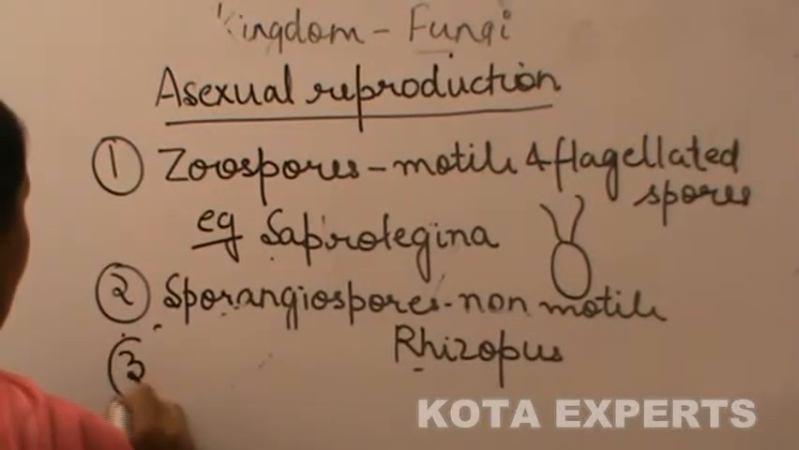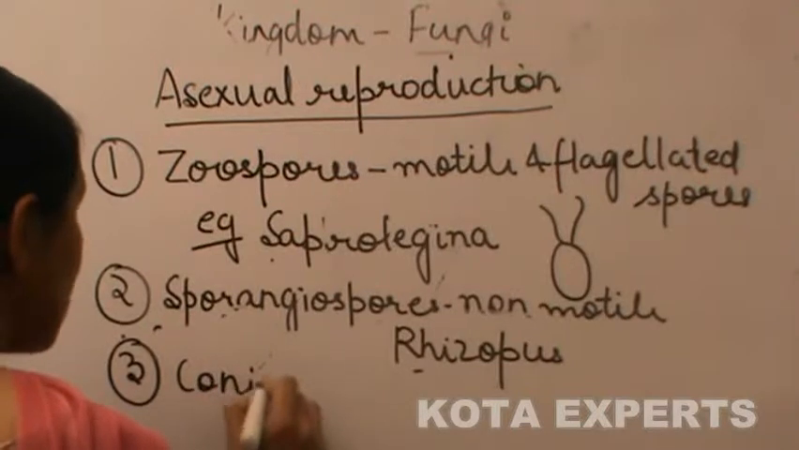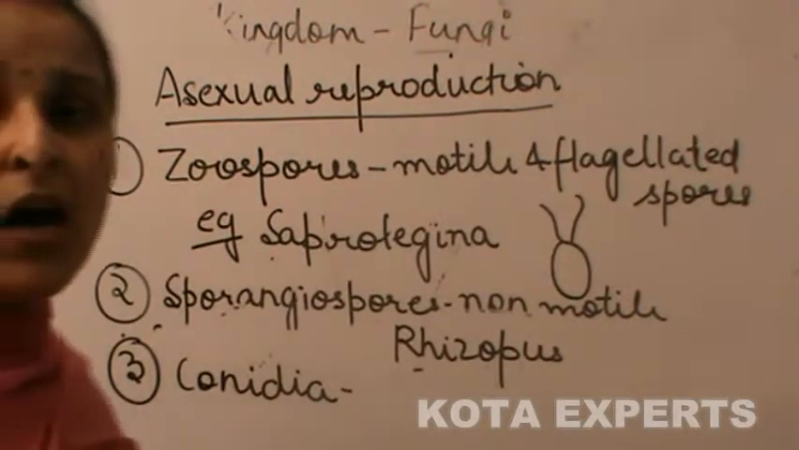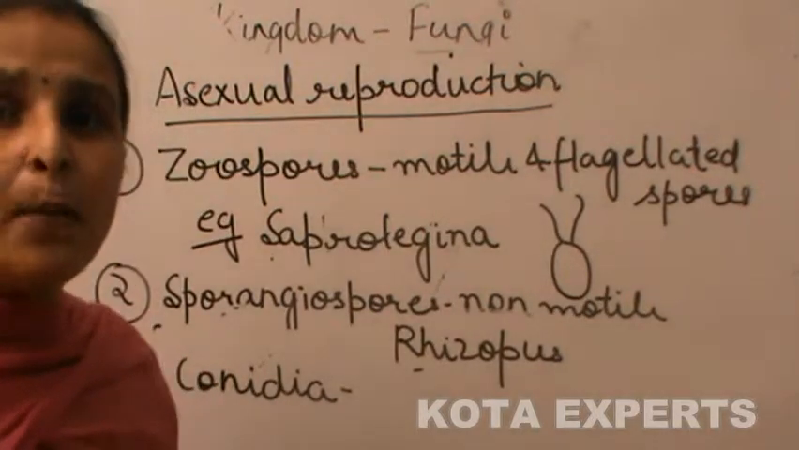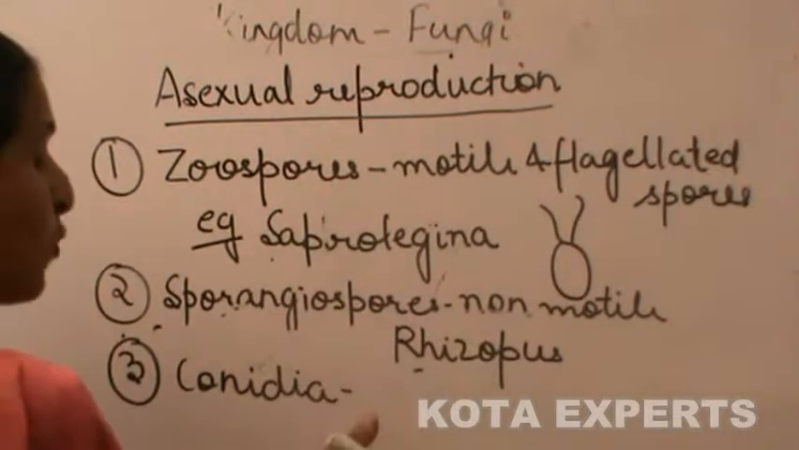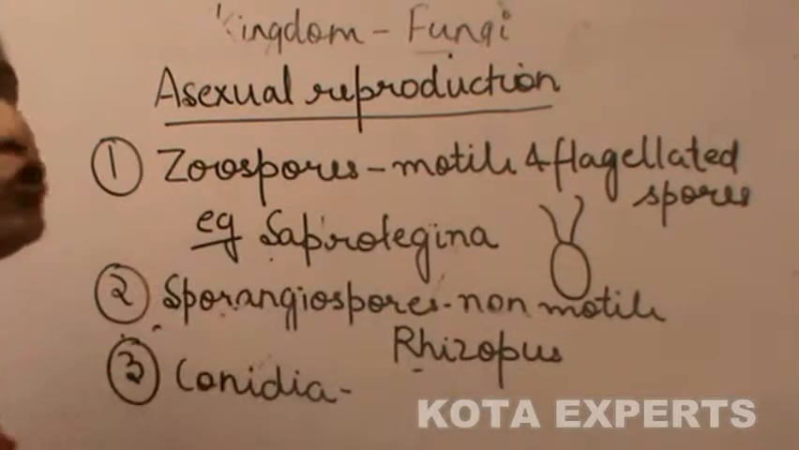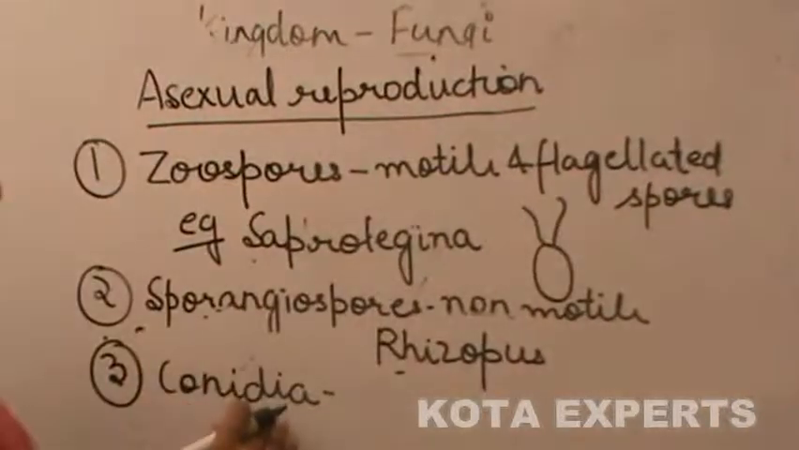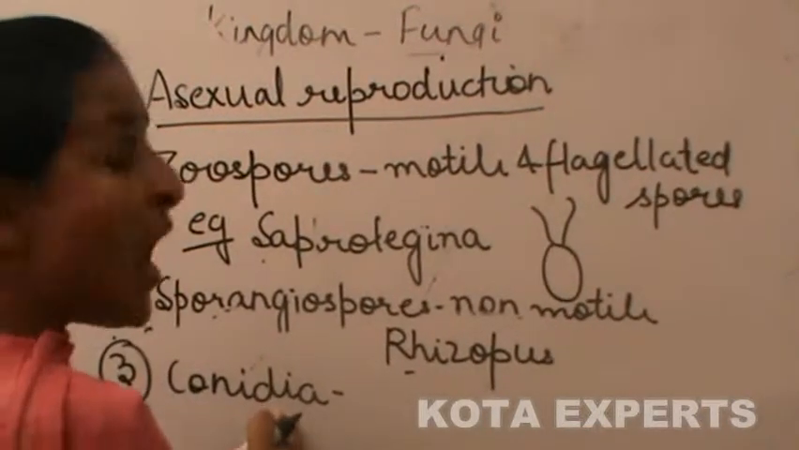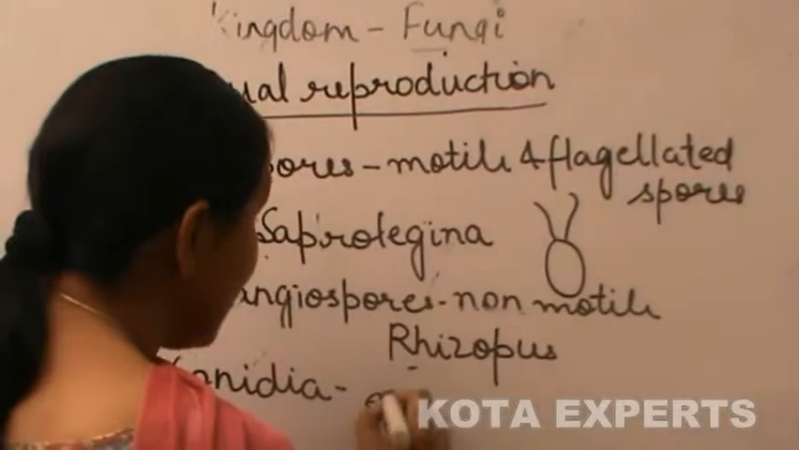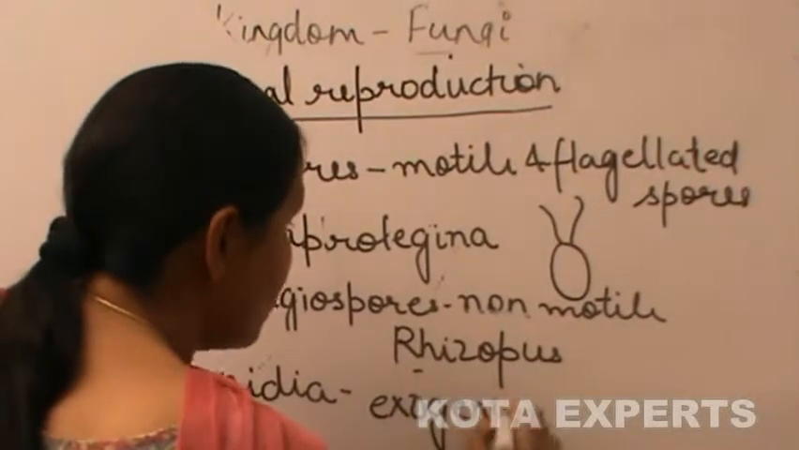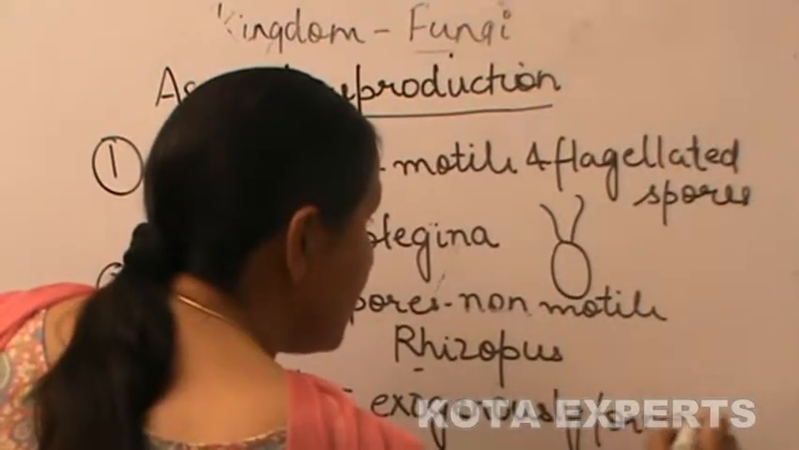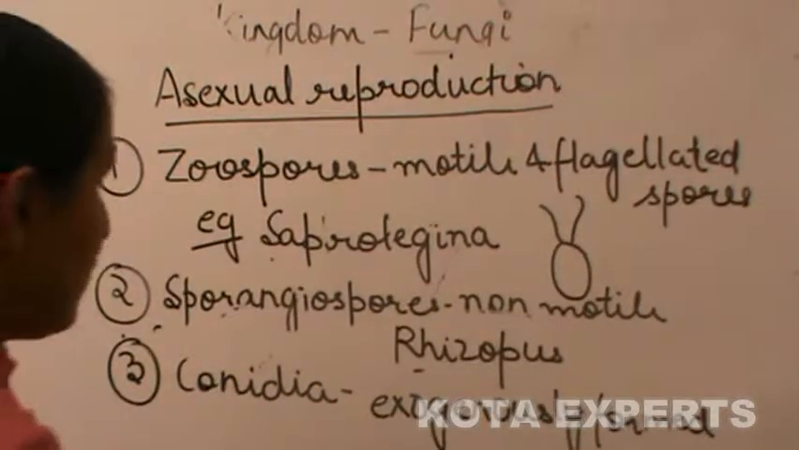Third type is conidia. Conidia are also non-motile spores, but the difference from sporangiospores is that sporangiospores are formed inside the body, whereas conidia are formed outside the body, that is, they are formed exogenously.